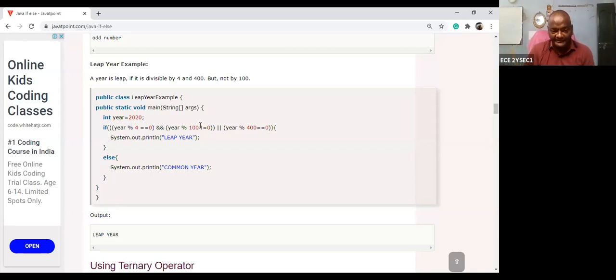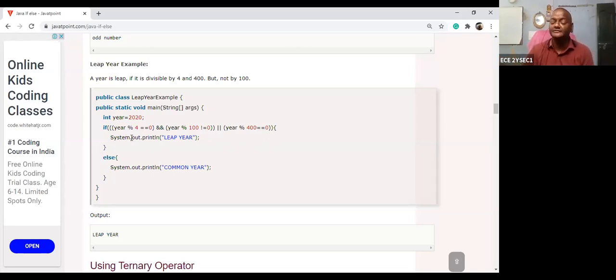If the first condition is true, then that is a leap year. Divided by 4 and, after dividing by 100, not equal to 0. That is the first condition. The second one is the OR condition. This is called the OR operator. What is the function of the OR operator? This is the logical OR, not the bitwise OR. So if either the first condition is true or the second condition is true, or any one of the conditions is true, then you will get the leap year.